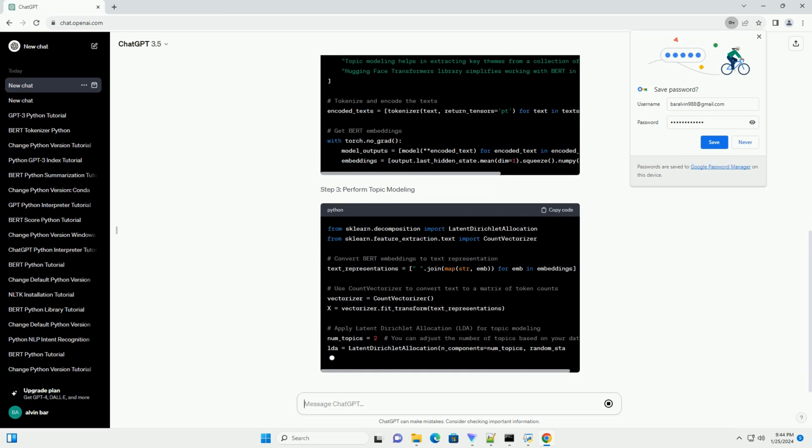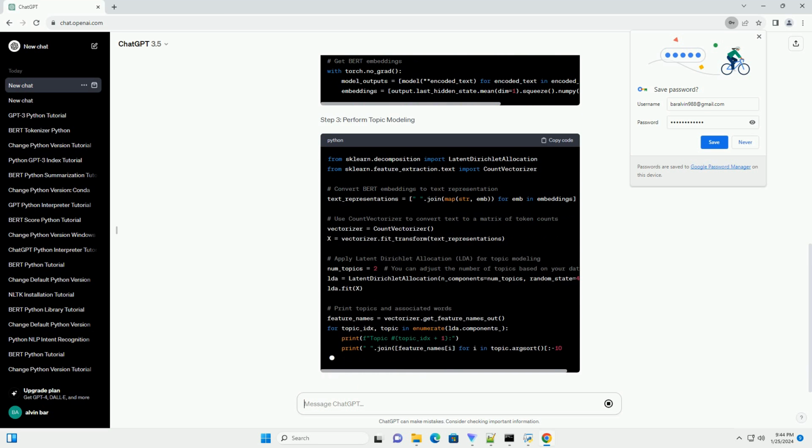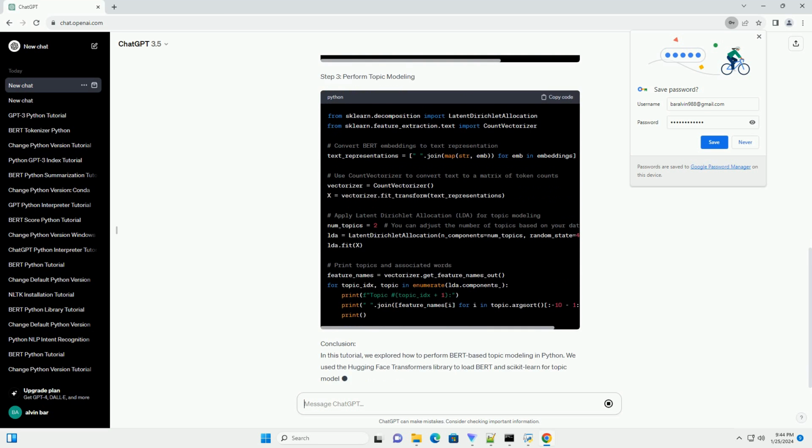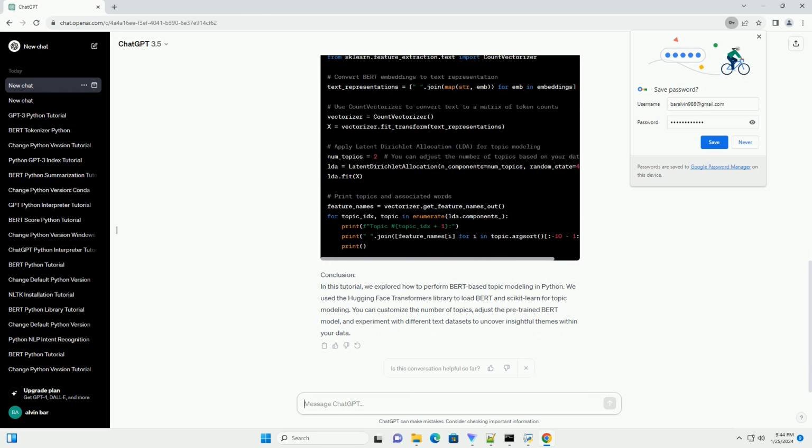Prerequisites. Step 1: load BERT model and tokenizer. Step 2: prepare text data. Step 3: perform topic modeling.